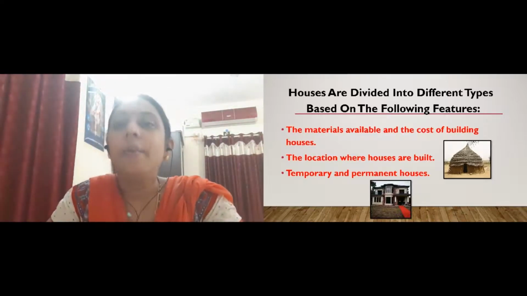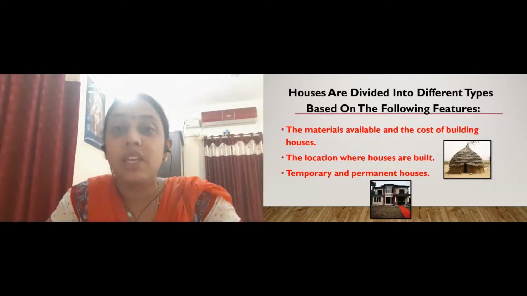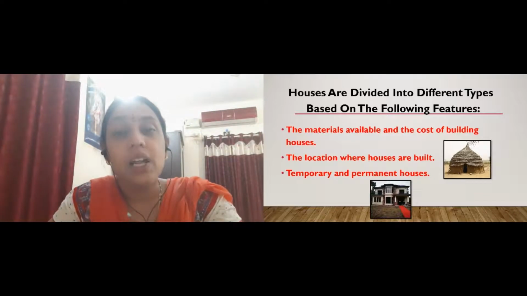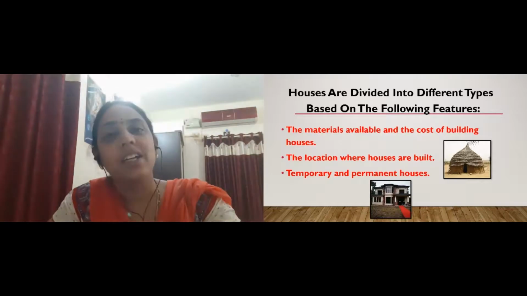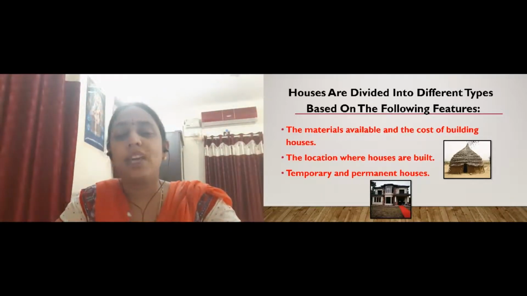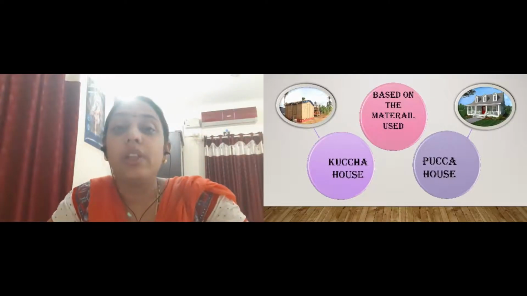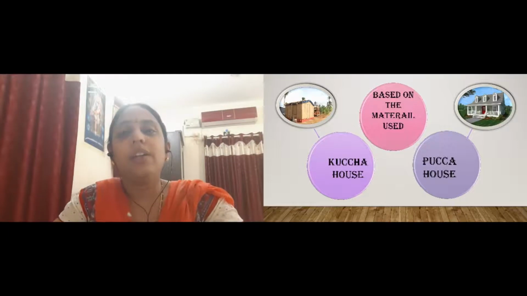So that is a permanent house, right? So based on these three features, the first thing is the material and the cost. Second thing is the place where we are making this house, the area or the location. And third thing is whether it is a temporary house or a permanent house, right? So first we will discuss that based on the material we are using, how we can differentiate the